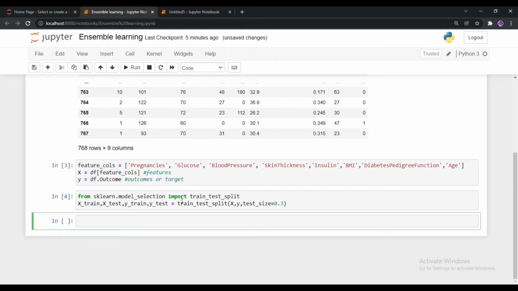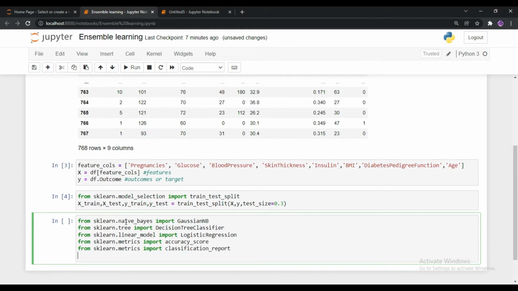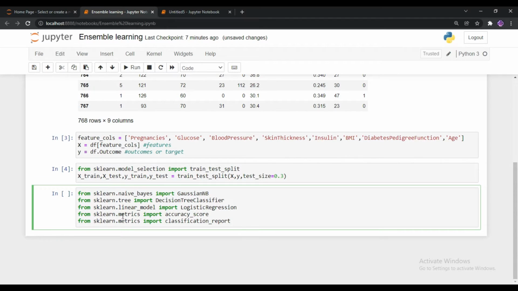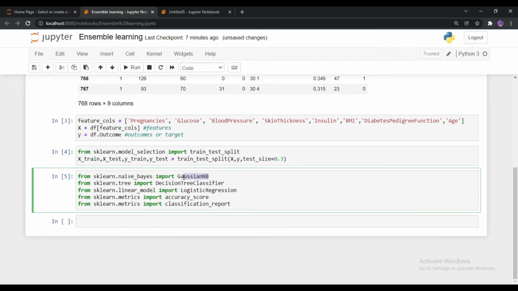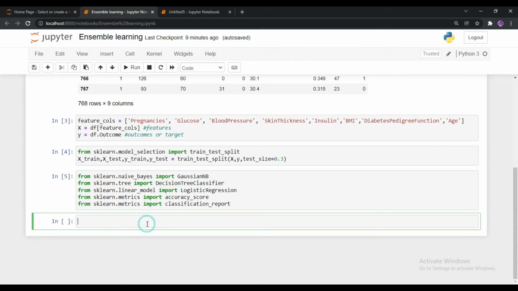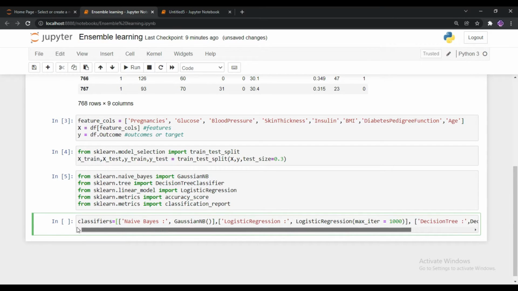After splitting the dataset, I am going to train the dataset with three algorithms. All are classification algorithms. The first one is the Gaussian Naive Bayes classifier, the second one is the decision tree classifier, and the third one is logistic regression. I am expecting these algorithms will perform well on this dataset because this dataset is not that complex, so the models will give good accuracy from the initial process itself. The next step is I created one variable called classifier and I put all the model objects in this list.